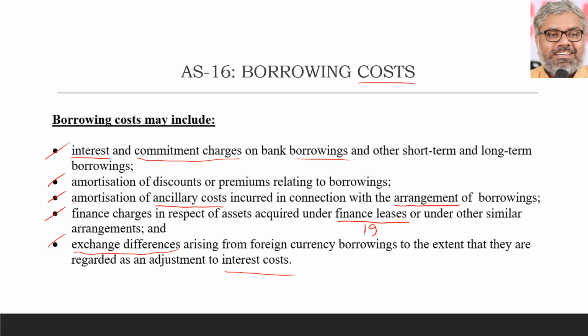How to deal with those exchange differences? We will already have discussed under accounting standard 11, that is related to foreign currency fluctuations and their impact on the financial statements of the organizations. So that is different. Here what we are talking about is, to the extent such exchange differences are related to the interest costs.